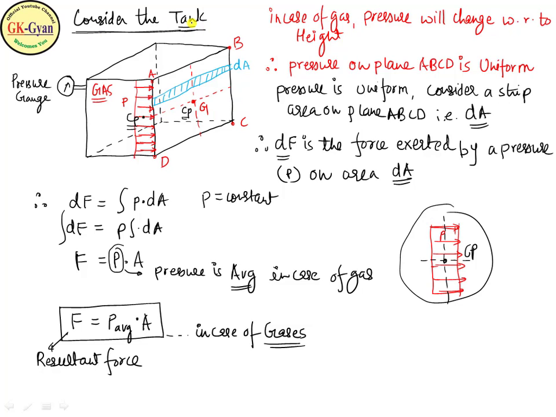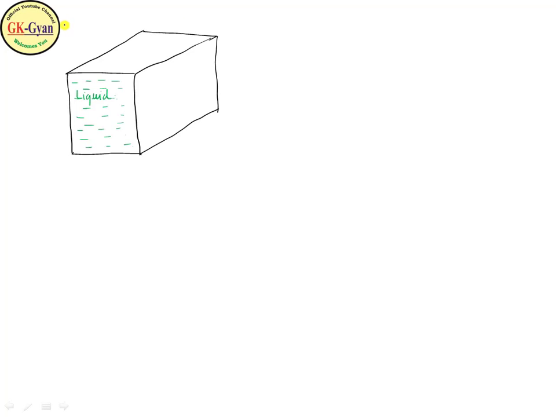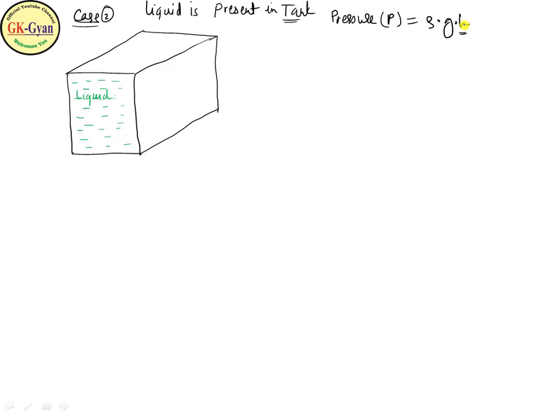Now in the second case we will see the liquid is present in a tank. Now we will start with case 2, in which liquid is present in a tank. In case of liquid, we know pressure P is given by rho into g into h, where h will be depth.